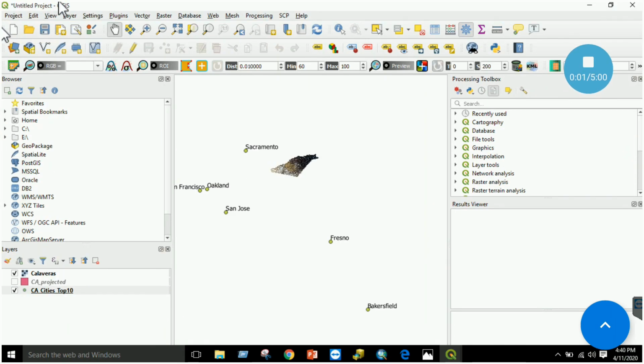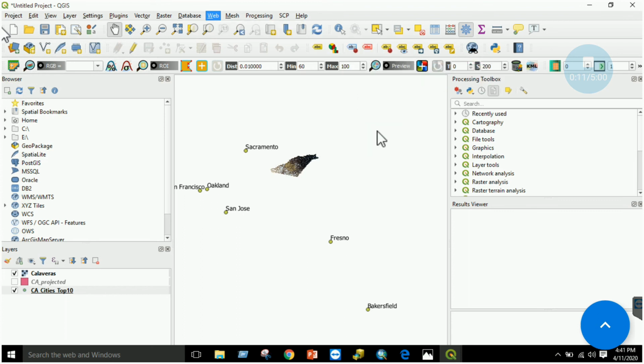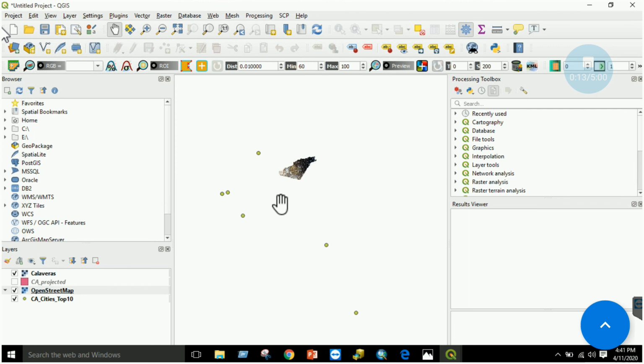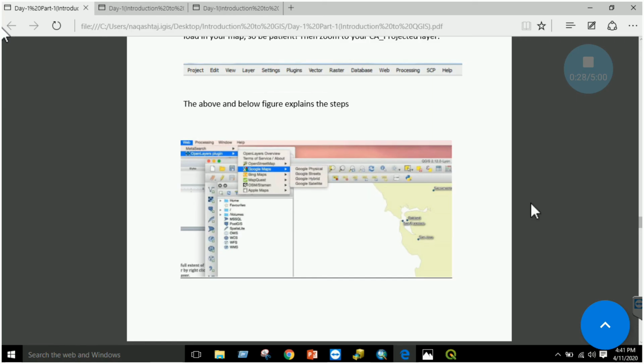Okay, once I have installed this plugin, I can go to the web section, OpenLayers plugin, and here I can see that I have various types of maps. Just click OpenStreetMap, which is easily addable. It will take some time based on the speed of your internet. Your base map will be added, right? So wait for a couple of minutes. Till then, we will revise this section.